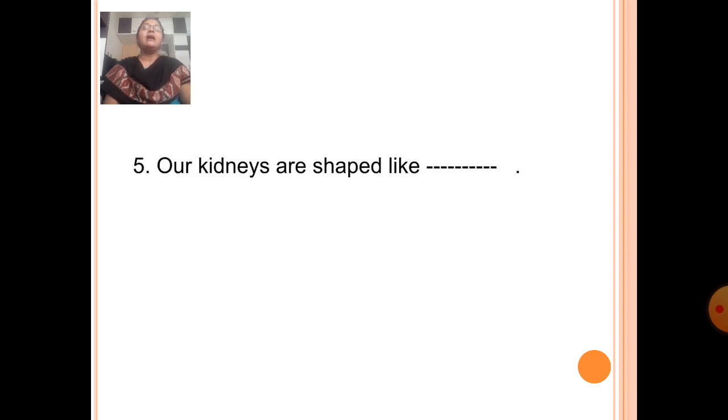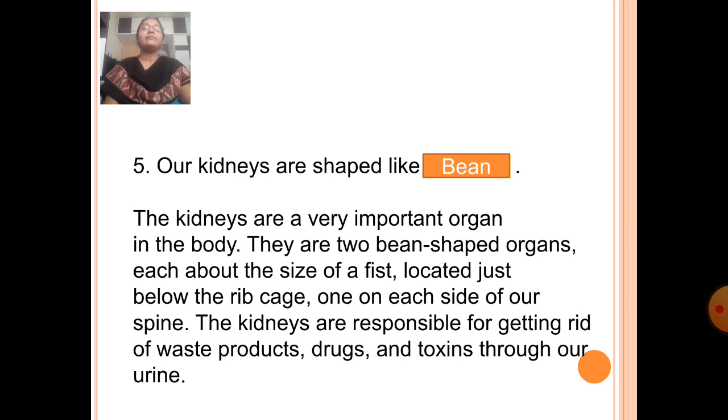Next, fill in the blank. Our kidneys are shaped like dash. Answer: beans. The kidneys are a very important organ in the body. They are two bean-shaped organs, each about the size of a fist, located just below the rib cage, one on each side of our spine. The kidneys are responsible for getting rid of waste products, drugs, and toxins through our urine.